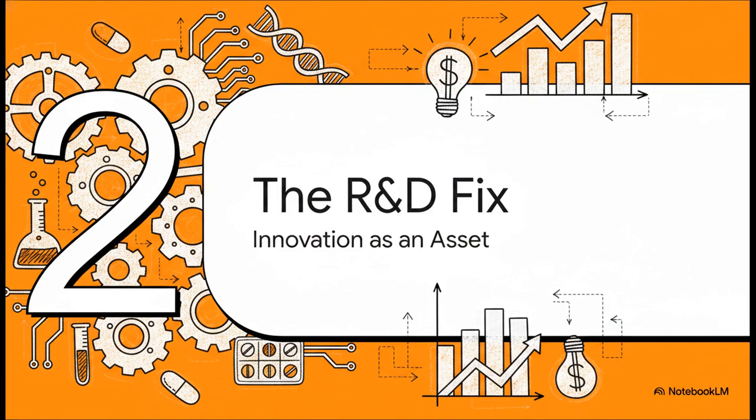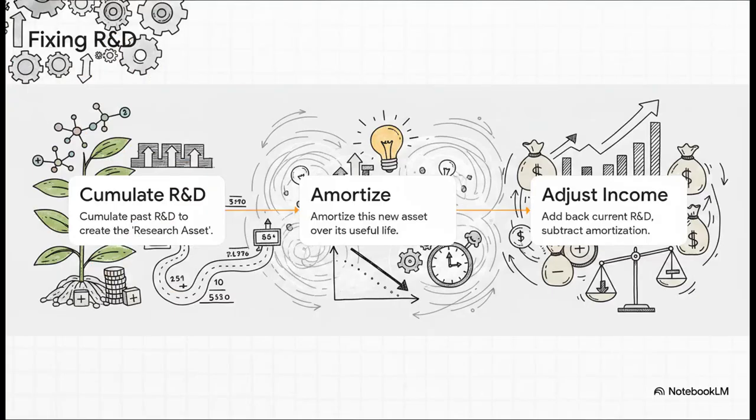All right, moving on to Section 2. Innovation as an asset, the R&D fix. Let's dive into our first major fix. This really completely changes our understanding of tech and pharma companies. Places where innovation is literally the lifeblood of the business. Imagine trying to value a massive pharmaceutical firm where its absolute biggest asset, its research, isn't even on the balance sheet. Crazy, right? But accounting rules demand that research and development be entirely written off as an operating expense the year it happens, just because the outcome is uncertain.